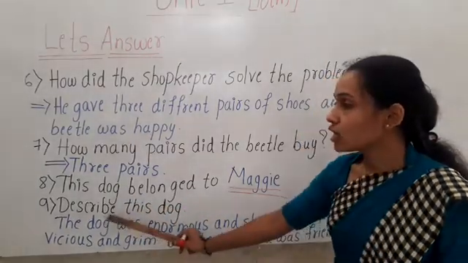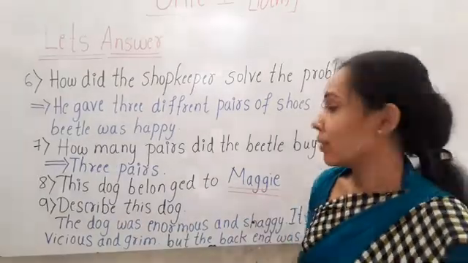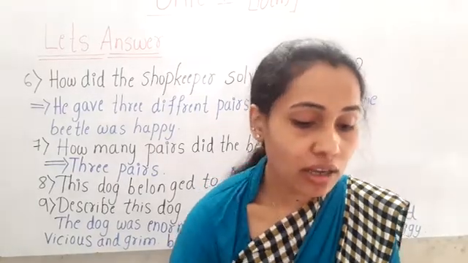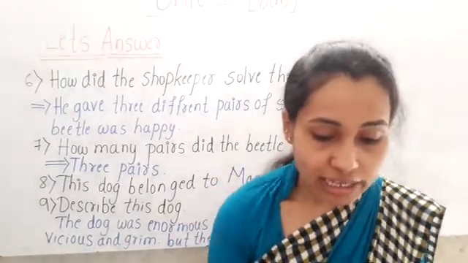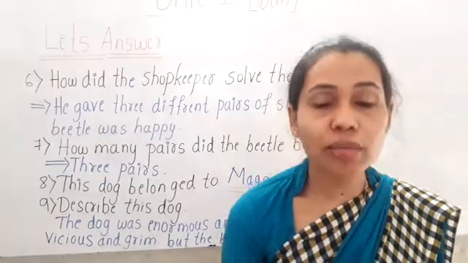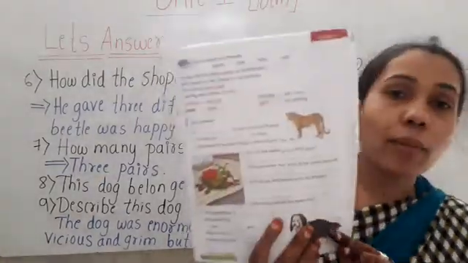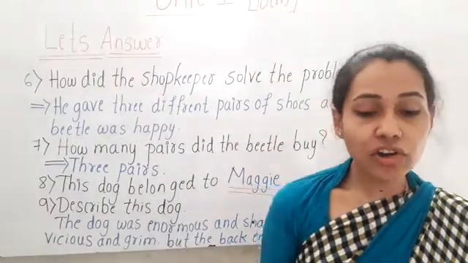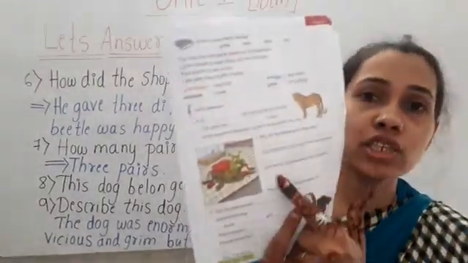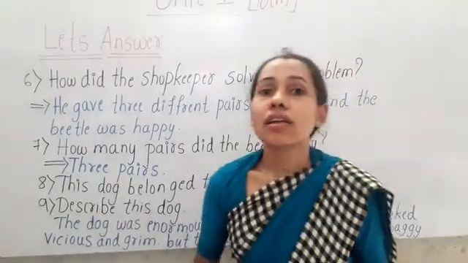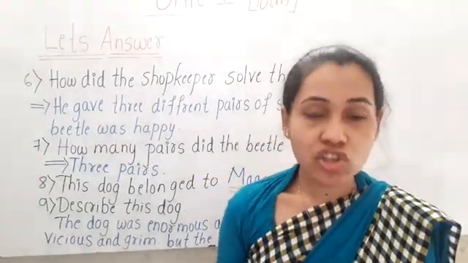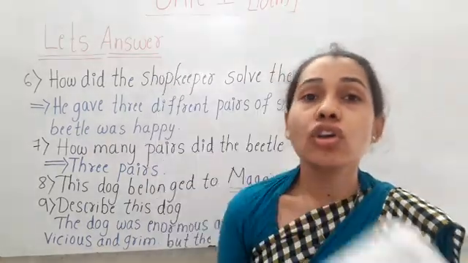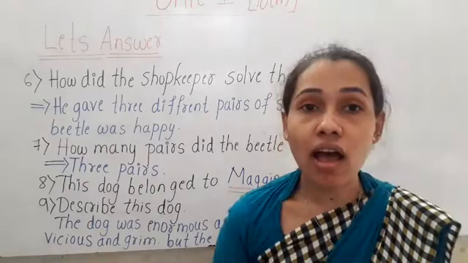Now let us move to the 9th question. Describe this dog. Open page number 11 from your textbook, children. Start writing in the textbook. You have to write in both the books, in the notebook and in the textbook, the questions and answers.